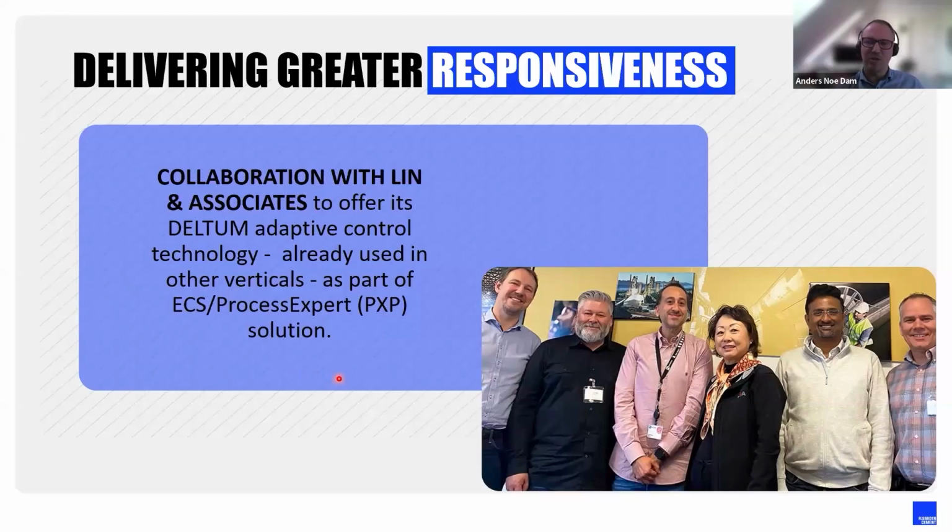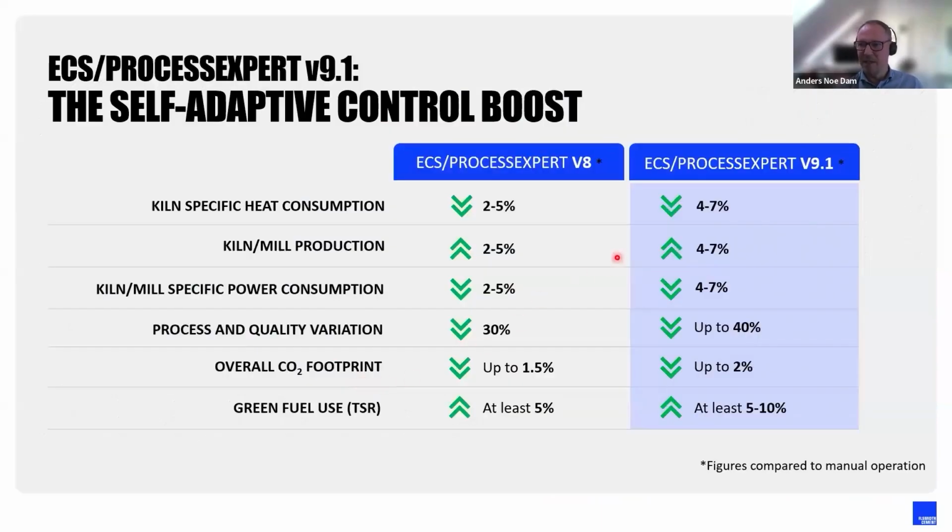But let's get to the most interesting part: what is the value for the end customer if they embed that technology, that controller type, in the solutions at their site. Basically, from our previous version that was MPC based, you see increased numbers across the board in the performance it gives.